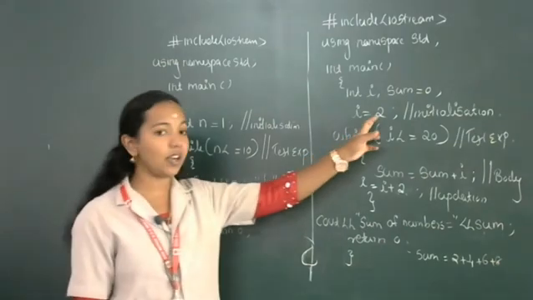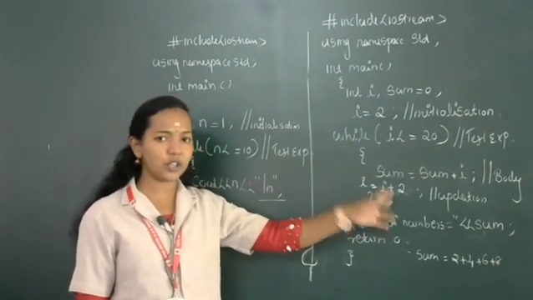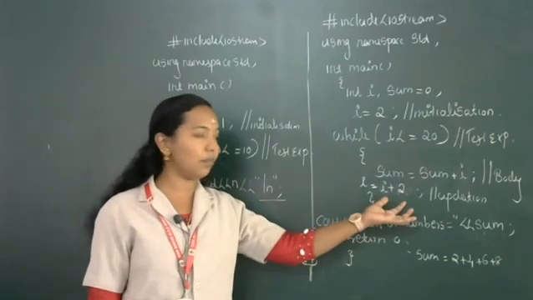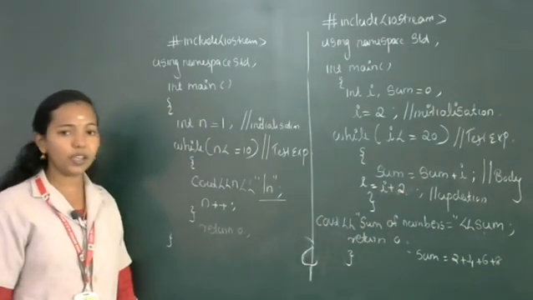So the first even number will be 2. Then there will be a change in the updation. To get the next even number you want to increment by 2.